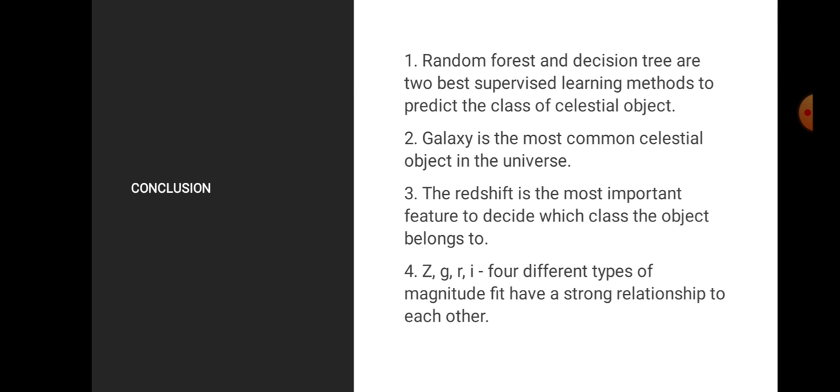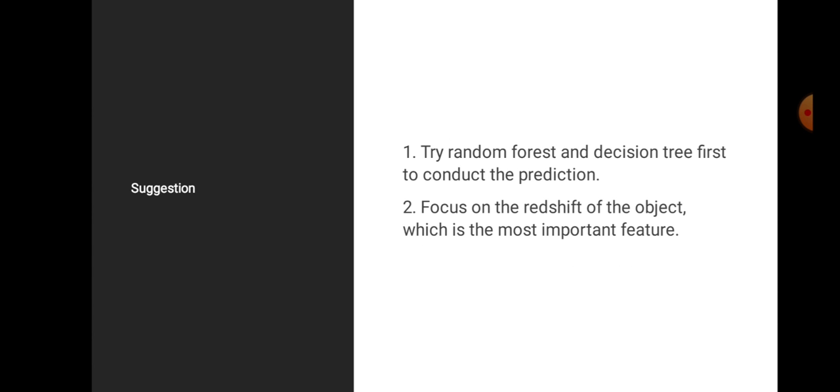According to these findings, we try to give some suggestions on the future prediction of the celestial object. First, try random forest and decision tree first to conduct the prediction, so the accuracy will be high and the cost can also be low. And second, focus on the redshift of the object, which is the most important feature, so that we can have a general view. That's all.